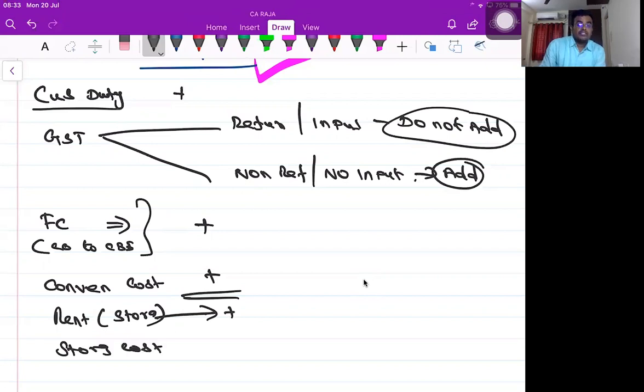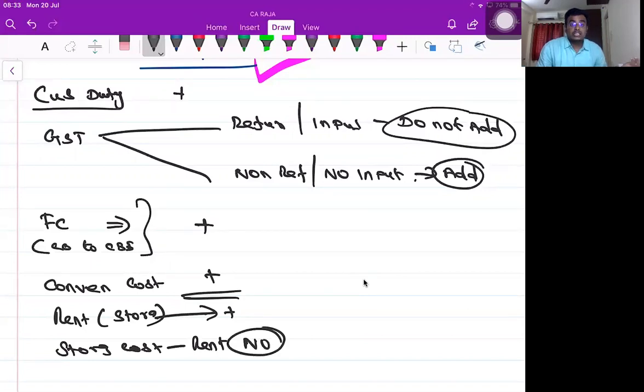Okay, I have manufactured the goods. To get a good amount of profit, I don't wish to sell the goods now. I'd like to put them into my godown. I'm planning to sell it in the next financial year. Since I feel that in the current financial year, the profit is very less, let me store this particular material. I'll be selling this material in the next financial year. So in that case, I'm paying a rent. Can I add it or should not? Should not add. No. Should not.